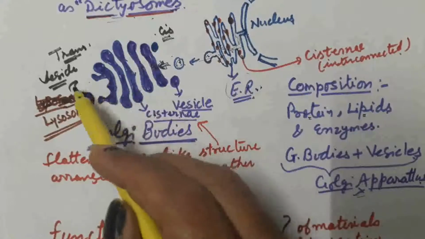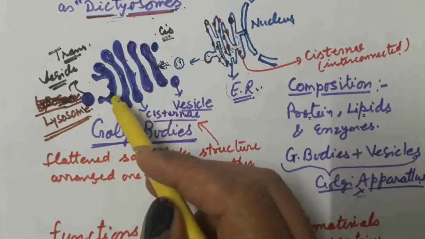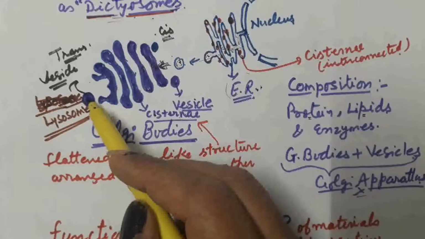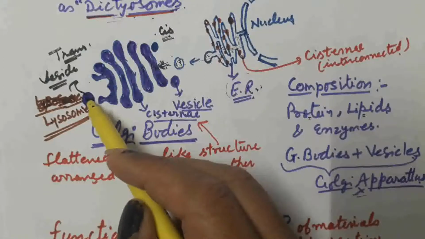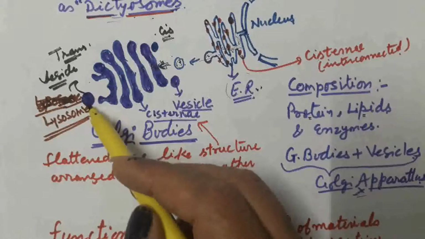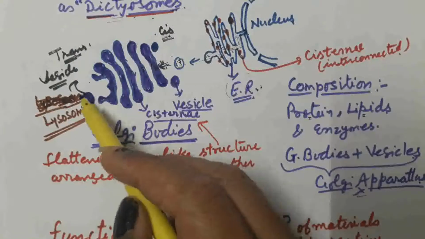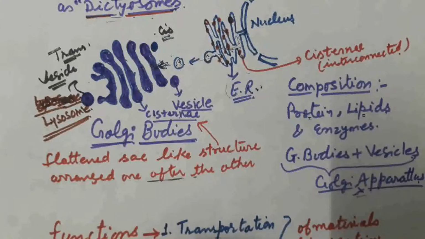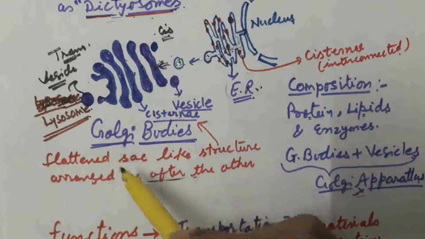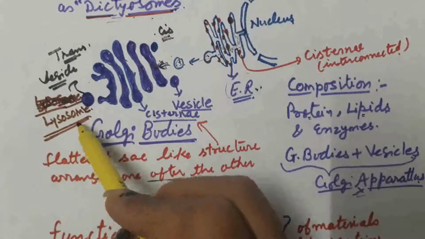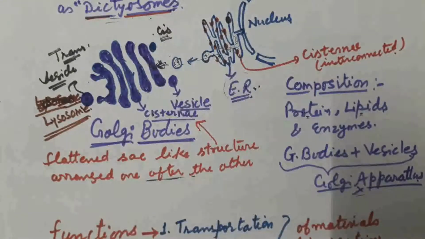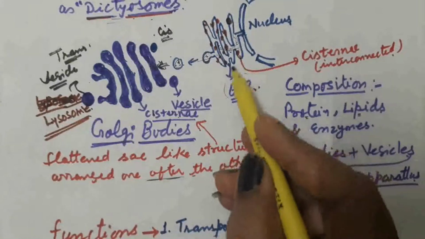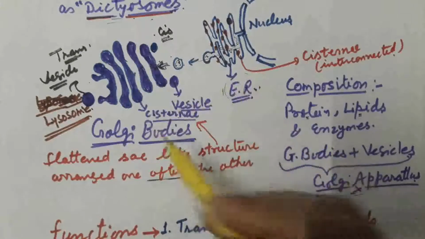This material is utilized in the formation of cell membrane. Inside this cell membrane, enzymes and carbohydrates are stored and form another rounded body, which we call a lysosome. Lysosomes are synthesized with the help of two cell organelles. They are synthesized by the endoplasmic reticulum and Golgi bodies together.